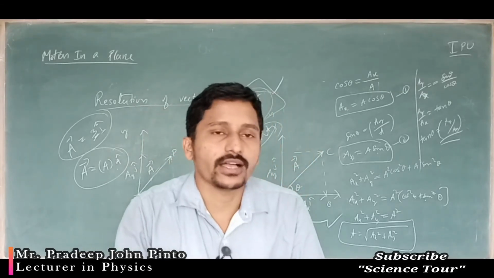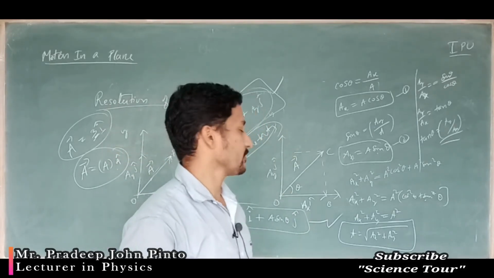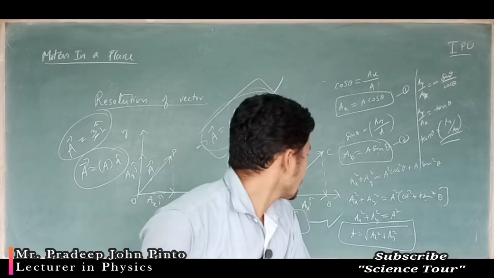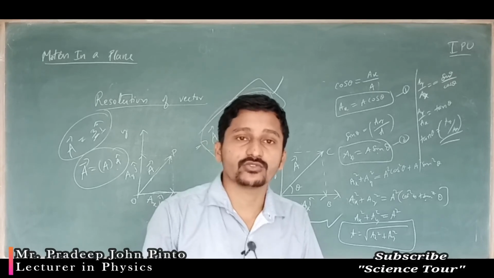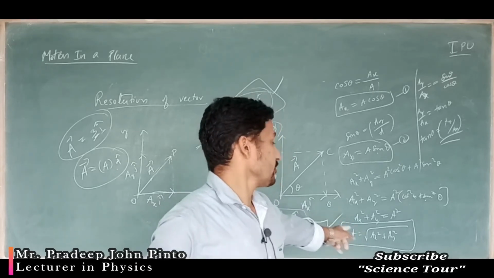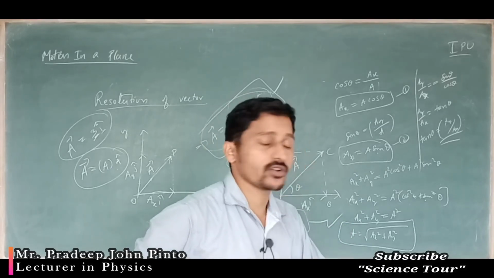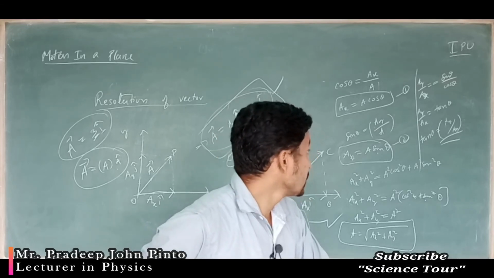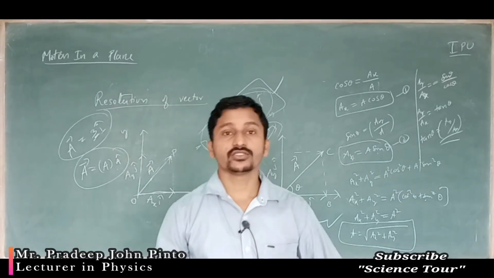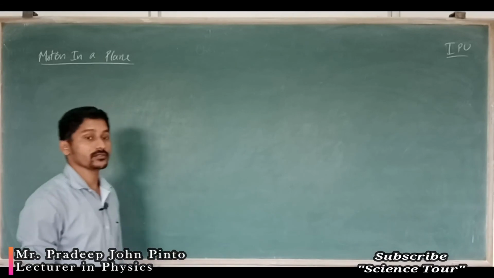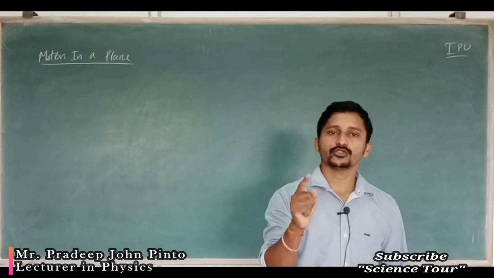For 2 marks they are going to ask from year to year. You write down neatly in your notebook whatever we have done as of now, which is very important. That is nothing but a vector in terms of its components and a vector in terms of its magnitude and direction, as well as the magnitude, which can be given as square root of Ax square plus Ay square, and tan theta can be given by Ay by Ax. So this is the resolution of vector. We were discussing resolution of vector, which means a vector can be divided into its components.